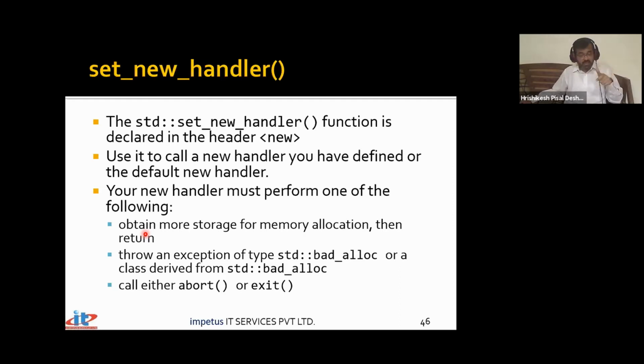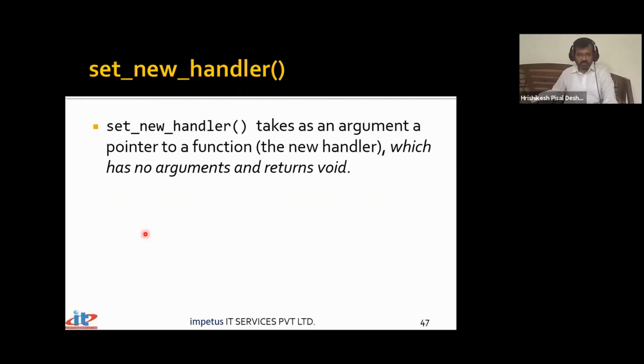Now, since it has failed, what should be the response? Make that much memory available. If you can do so, it can proceed further. Second, it can just throw an exception called bad_alloc. You can handle it. Or you can call abort or exit and stop the program, saying that you just cannot continue because memory is not available and so on.